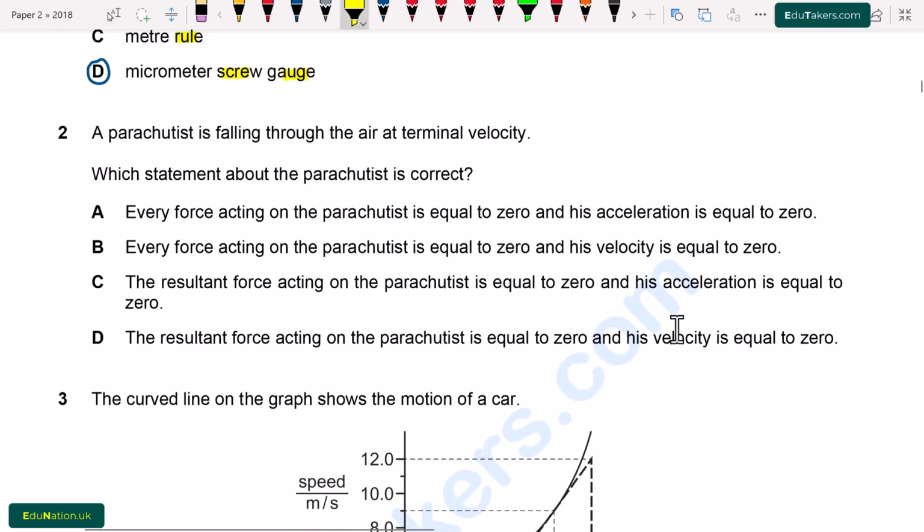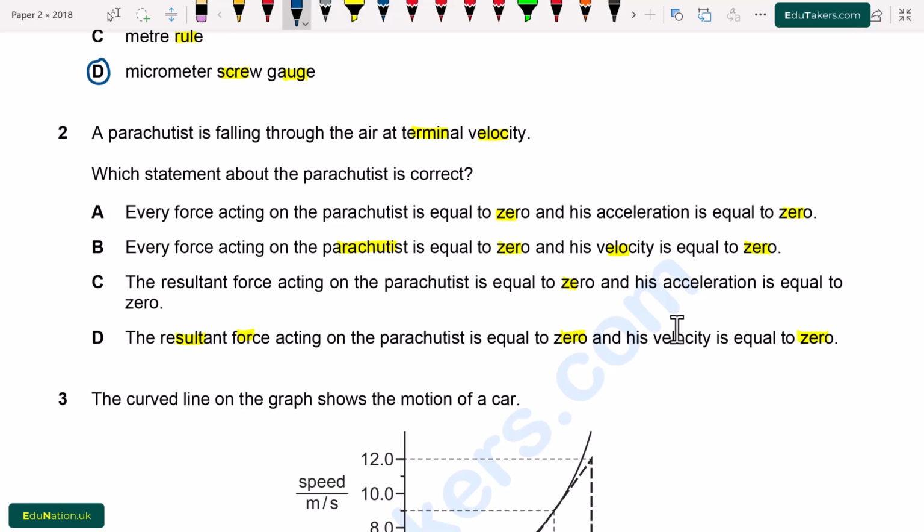Question number 2. A parachutist is falling through the air at the terminal velocity. Which statement about the parachutist is correct? A. Every force acting on the parachutist is equal to 0 and his acceleration is equal to 0. Option B. Every force acting on the parachutist is equal to 0 and his velocity is equal to 0. C. The resultant force acting on the parachutist is equal to 0 and his acceleration is equal to 0. Option D. The resultant force acting on the parachutist is equal to 0 and his velocity is equal to 0.